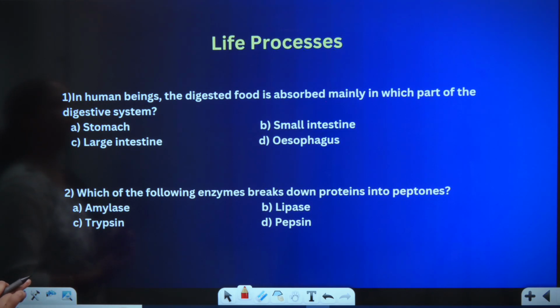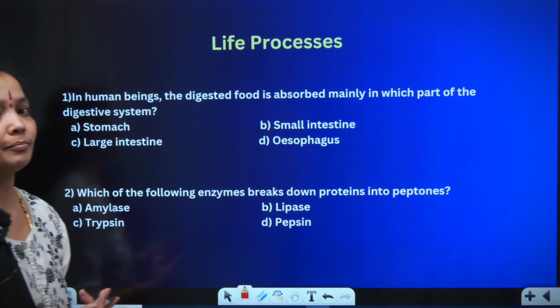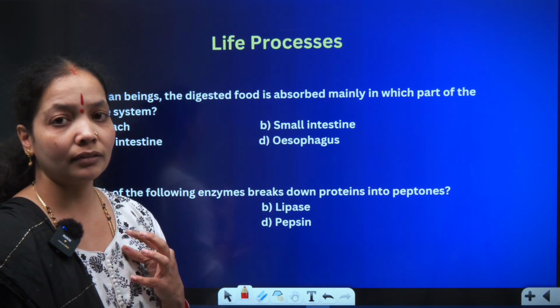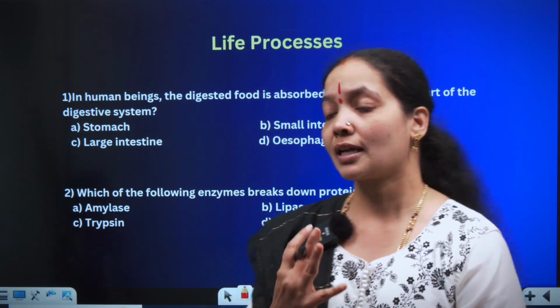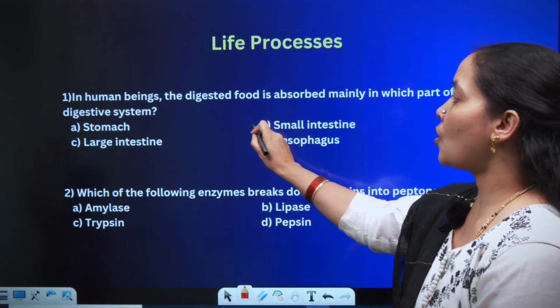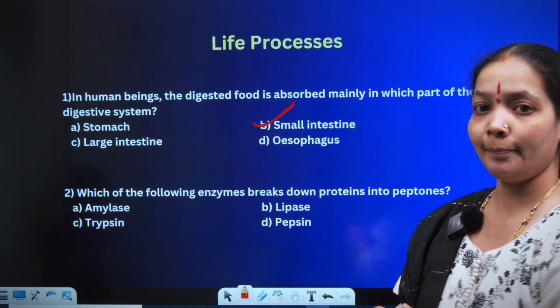In human beings, the digested food is absorbed mainly in which part of the digestive system? Normally we think that digestion is happening in the stomach, but after reading life processes, you should understand that the complete site of digestion is the small intestine. So go for option B.